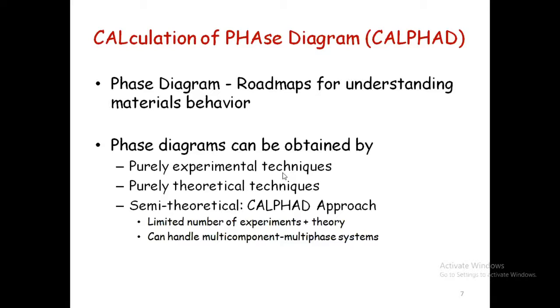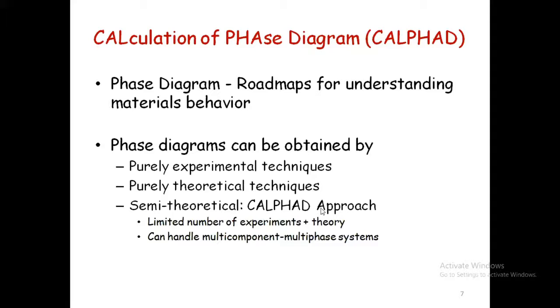If a single person is given all the facilities, it will take approximately 10 years to complete the phase diagram. But if you combine the two, use the experimental data already available and use theoretical modeling,